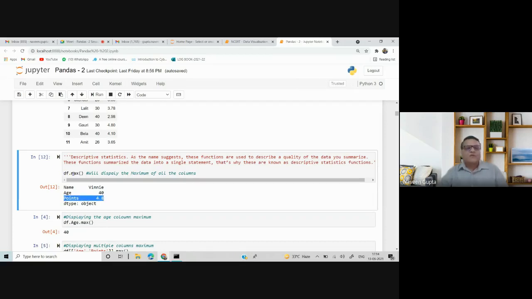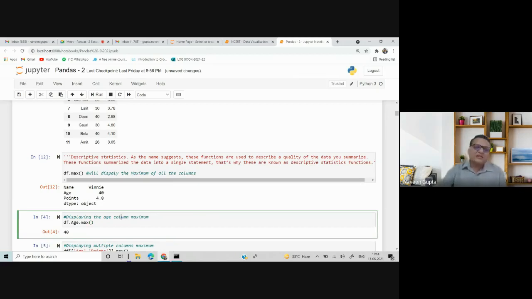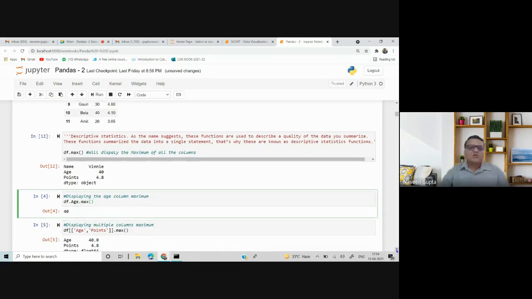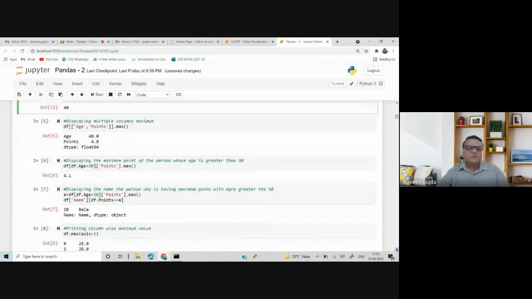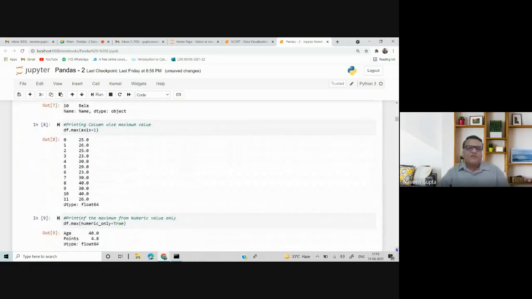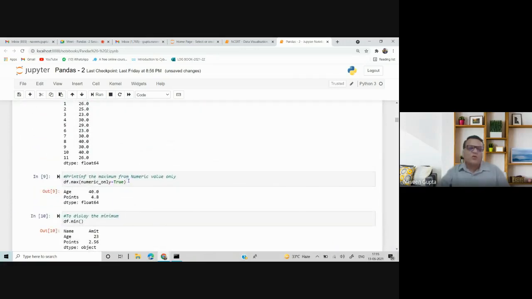But if I want a particular column's maximum to be displayed, I can write df.age, which will extract the column, and then the function max. Once I execute this, it will display the maximum age. I can also use multiple columns, or another concept which I have written down, which is numeric_only.